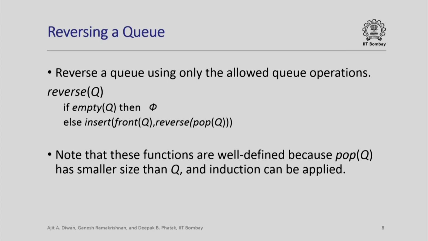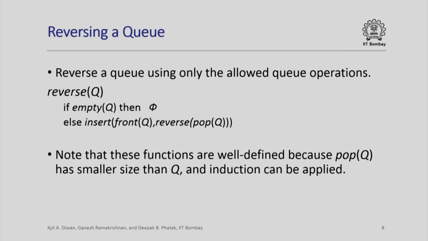So here is another way of reversing a queue using only these operations. Again, if the queue is empty, it is nothing, else all that we need to do is remove the front element of the queue, reverse the remaining queue which is pop queue, and now insert the front element in that queue. And note that the insert operation puts it at the end of the queue. So this will essentially give you the reverse of the original queue.